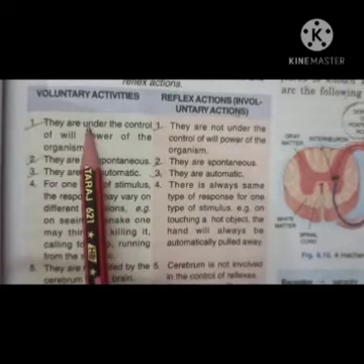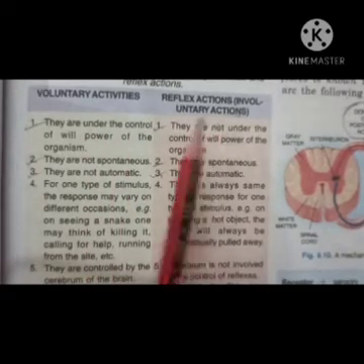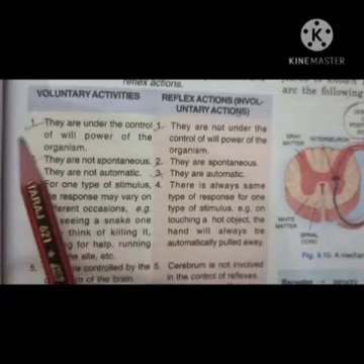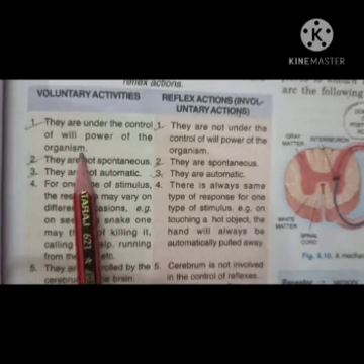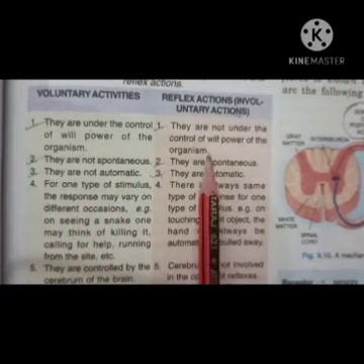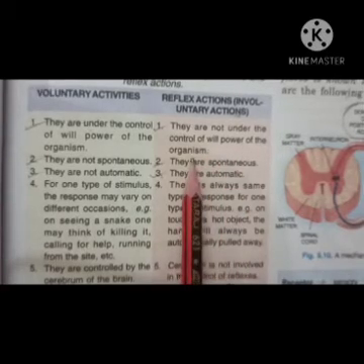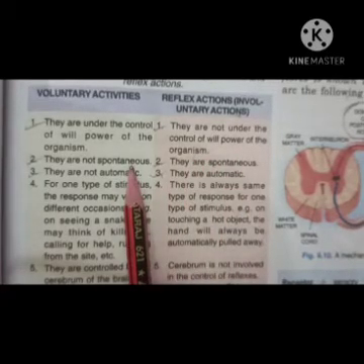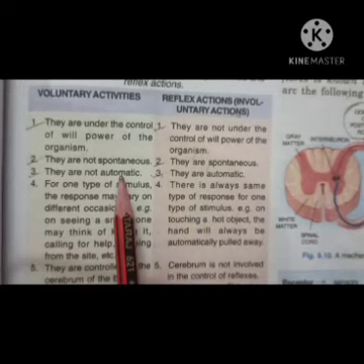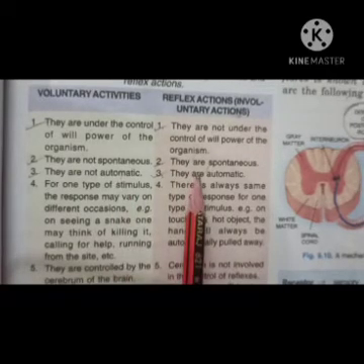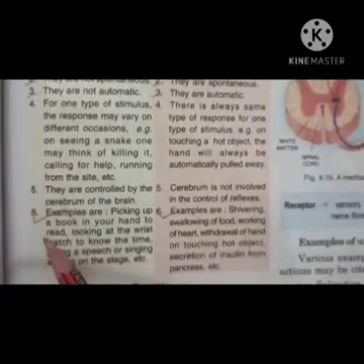One is voluntary actions, and the other is involuntary actions. Voluntary means which are under our control. They are under the control of the willpower of the organism. While involuntary actions or reflex actions are not under the control of willpower of the organism. Voluntary actions are not spontaneous, while reflex actions or involuntary actions are spontaneous, right? Voluntary actions are not automatic, while reflex actions or involuntary actions are automatic.